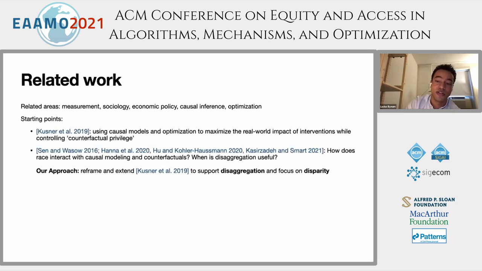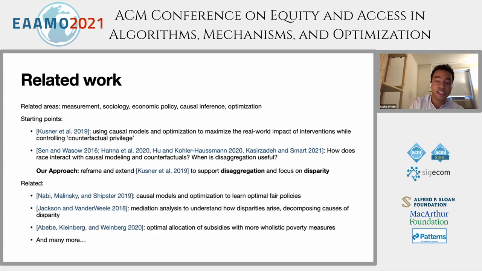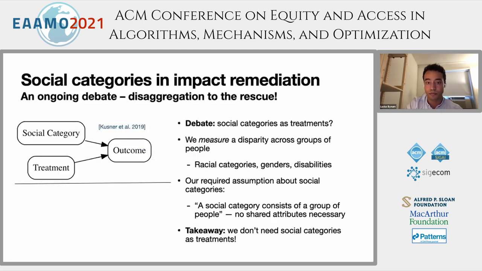Another key difference in our work is our use of disaggregation. And that's an idea discussed in this second group of papers here, which unpack concepts like race in particular, and how that interacts with causal modeling and counterfactuals. And I'll talk more about disaggregation in the next slide. I've listed a few other papers here from related lines of work, but for time's sake, I won't go into more detail on those at the moment.